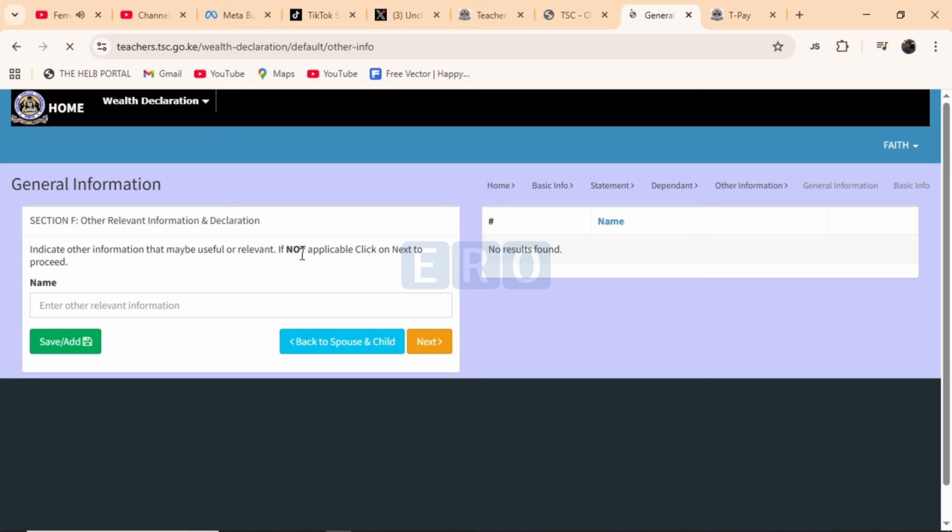For this case, we do not have any relevant information to declare. So you'll just keep this section because it's not a must for you to fill it. So we'll click on next, and then it's going to load.